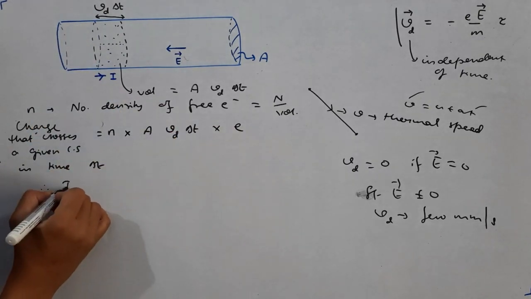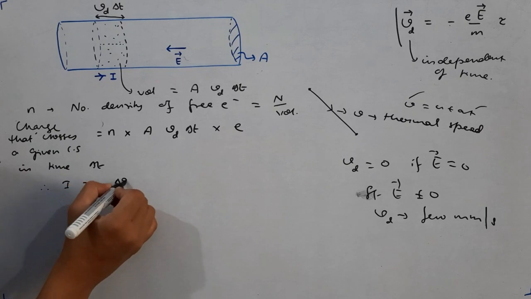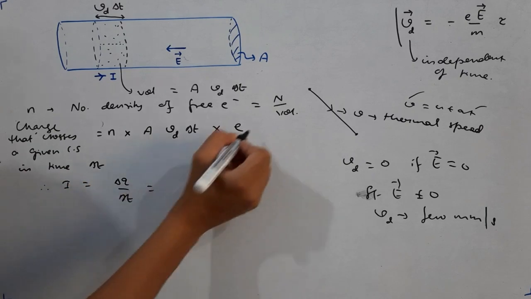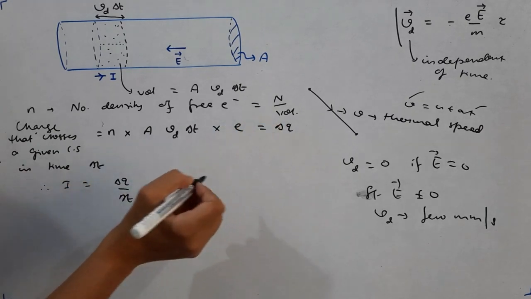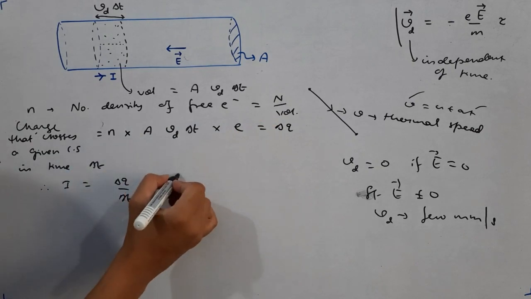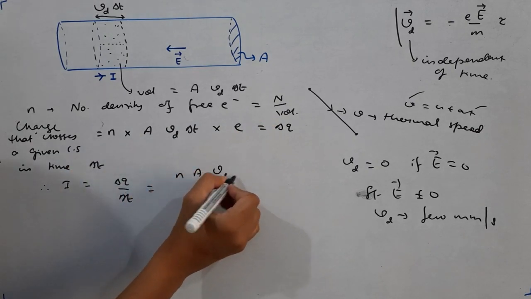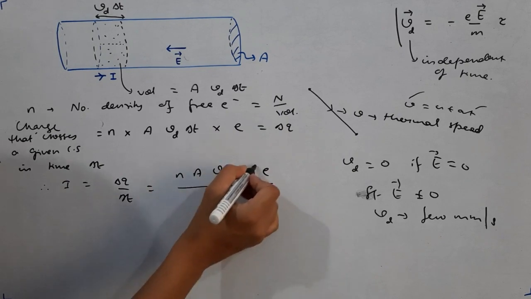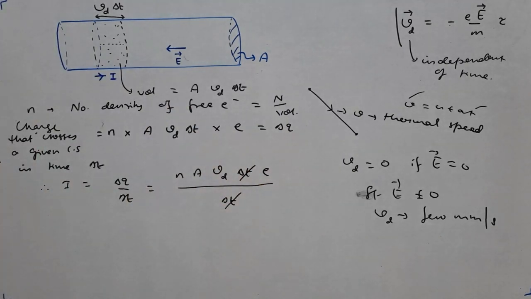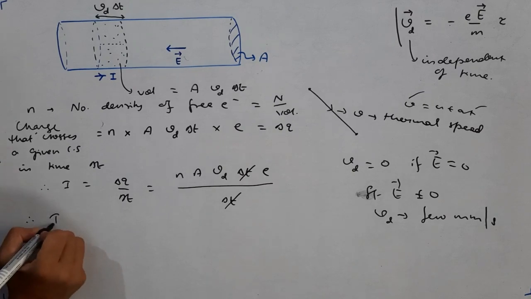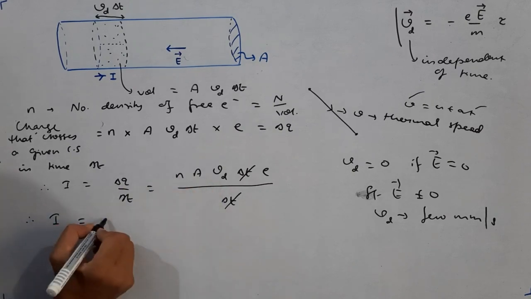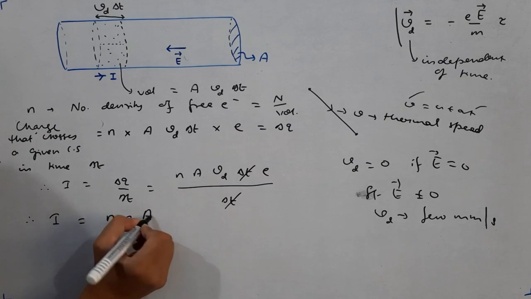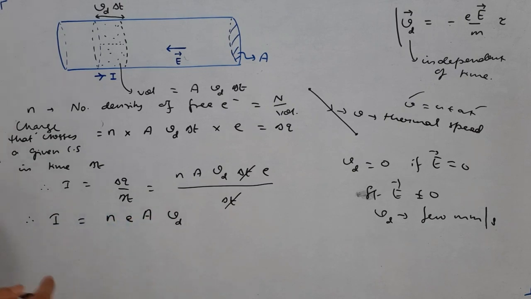Therefore, what should be the current? Current is charge per unit time. So this is the total charge delta q. We put the value n A Vd delta t e upon delta t. This cancels, and this gives you the value of I. We'll rearrange the terms: I is equal to n e A Vd. Let's again get acquainted with these terms.